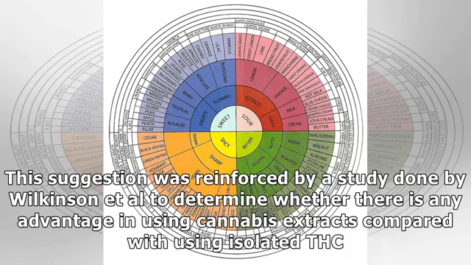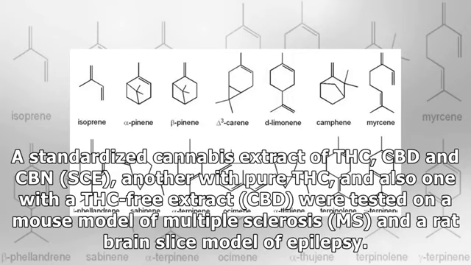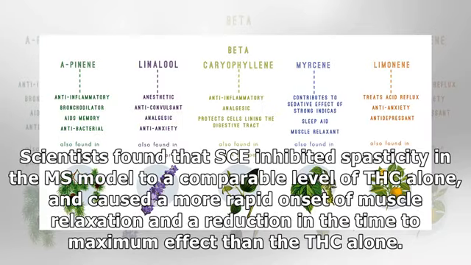This suggestion was reinforced by a study done by Wilkinson et al. to determine whether there is any advantage in using cannabis extracts compared with using isolated THC. A standardized cannabis extract of THC, CBD and CBN (SCE), another with pure THC, and also one with a THC-free extract, CBD, were tested on a mouse model of multiple sclerosis (MS) and a rat brain slice model of epilepsy. Scientists found that SCE inhibited spasticity in the MS model to a comparable level of THC alone, and caused a more rapid onset of muscle relaxation and a reduction in the time to maximum effect than the THC alone.